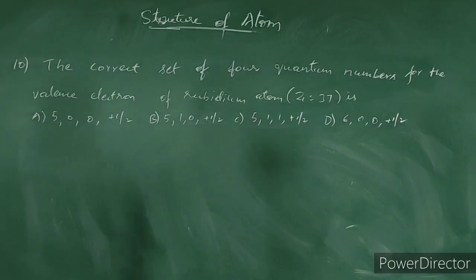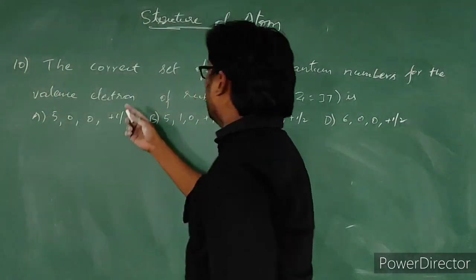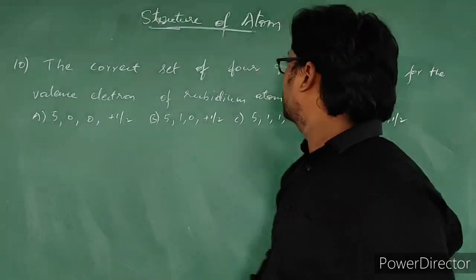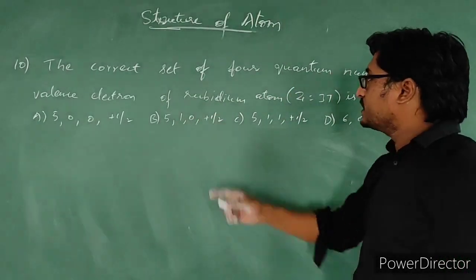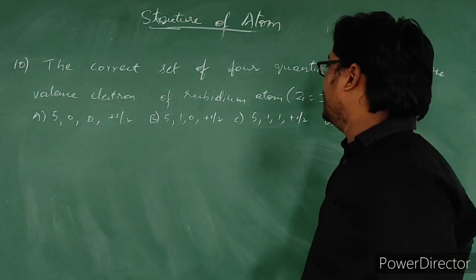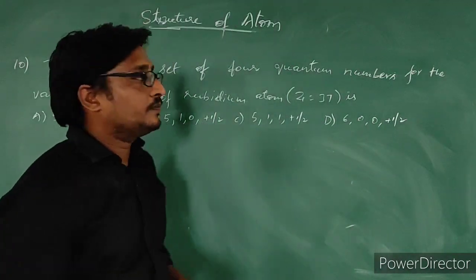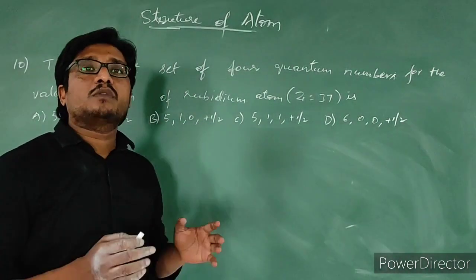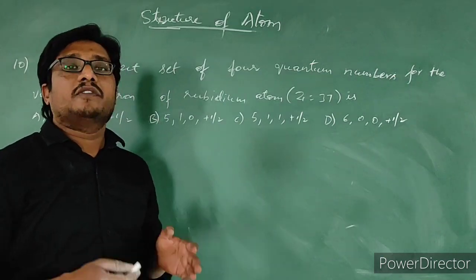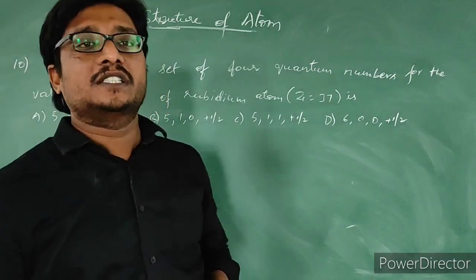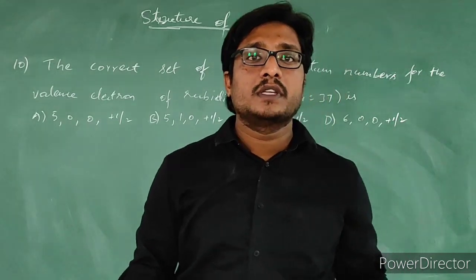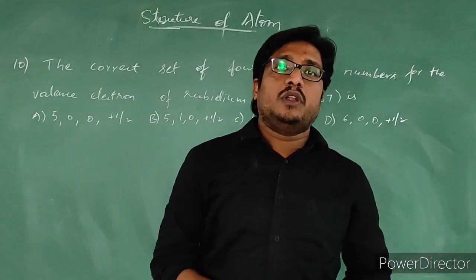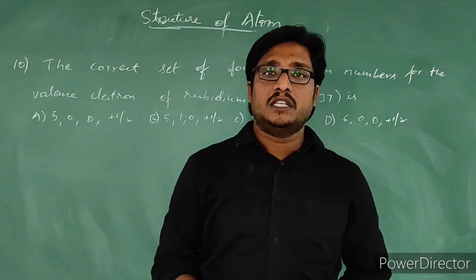Let us see the next question. The correct set of 4 quantum numbers for the valence electron of rubidium atom is. He has given quantum number values in the 4 options. Which set is correct for the valence electron of rubidium? What is the valence electron? The last electron we call the valence electron.